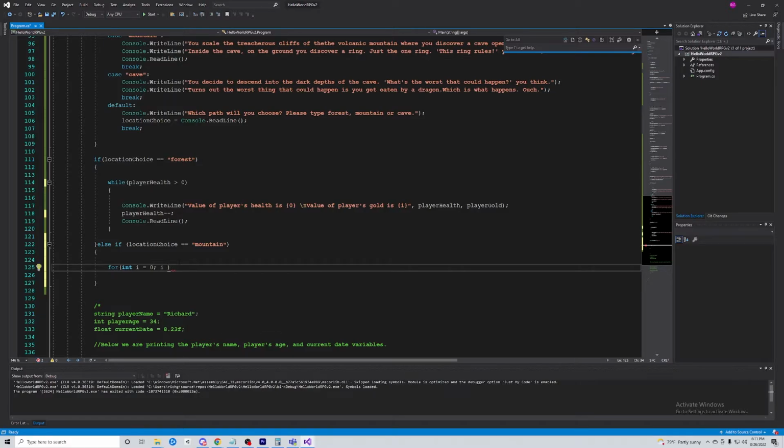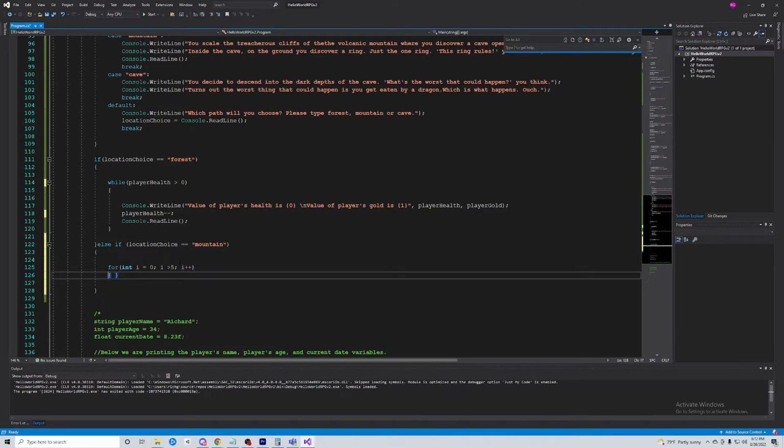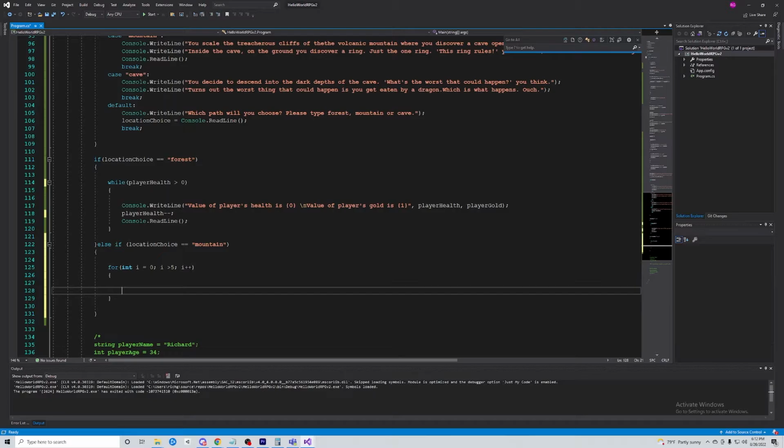Sorry, you know what? It's greater than 5. Then i, i plus plus. What this is saying is that we're using the for keyword. We're initializing this counter variable i to 0, and this will keep track of where we are in the loop.